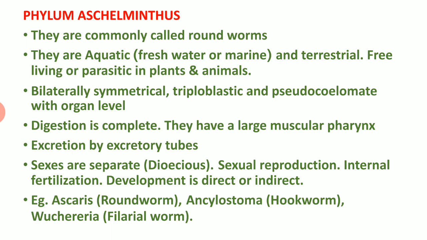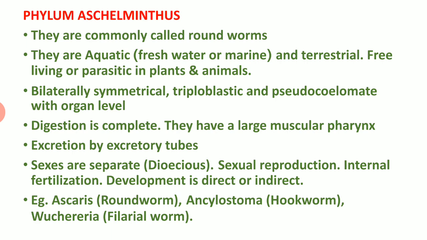Digestive system is complete. They have a large muscular pharynx. In association with the digestive system or alimentary canal of roundworms, there is a large muscular pharynx. This is the critical character of phylum Aschelminthes. The next point, excretion by excretory tubes. Roundworms have some excretory tubes, which are excretory in function. They open outside through excretory pores.